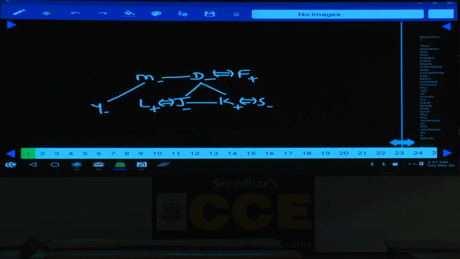Then question number 93. How is L related to J? L is the husband of J. Husband, that is given in the choices. Choice 1 is the answer.